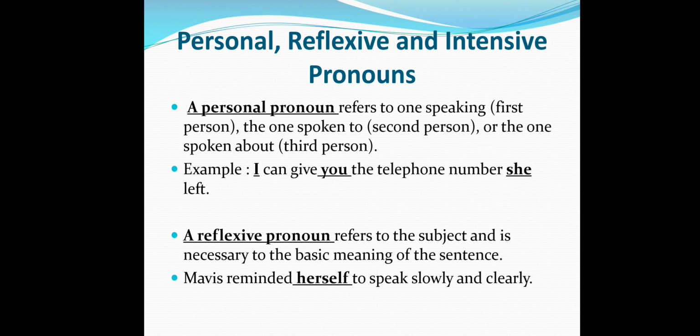We're going to talk right now about personal, reflexive, and intensive pronouns. A personal pronoun refers to one speaking, first person, the one spoken to, second person, or the one spoken about, third person. For example, I can give you the telephone number she left. A reflexive pronoun refers to the subject and is necessary to the basic meaning of the sentence. For example, Mavis reminded herself to speak slowly and clearly. So this is something necessary to the basic meaning of the sentence.